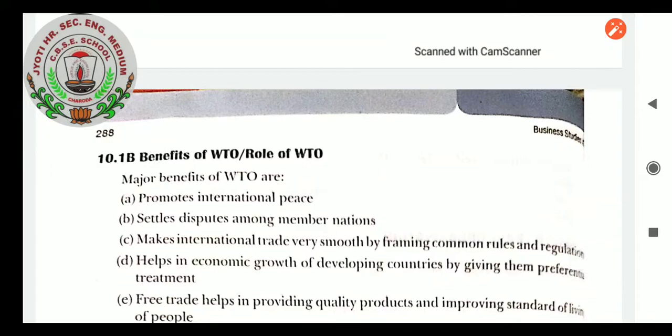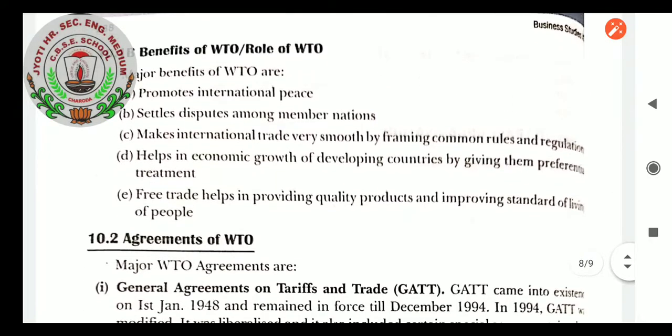Benefits of WTO, or role of WTO. The major benefits of the World Trade Organization are: it promotes international peace, it settles disputes among member nations, it makes international trade very smooth by framing common rules and regulations, it helps in economic growth of developing countries by giving them preferential treatment, and free trade helps in providing quality products and improving the standard of living of people.